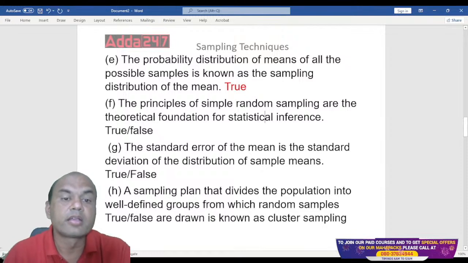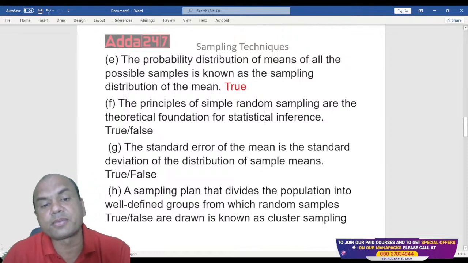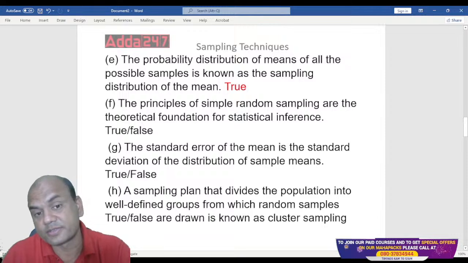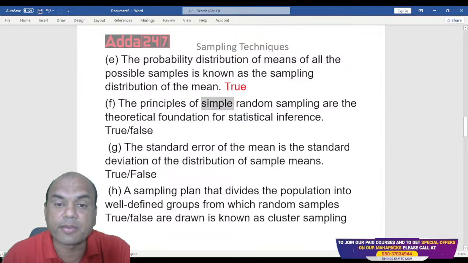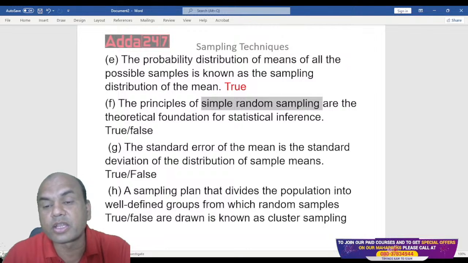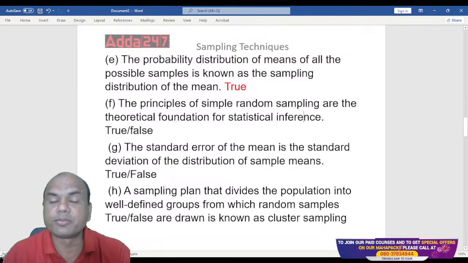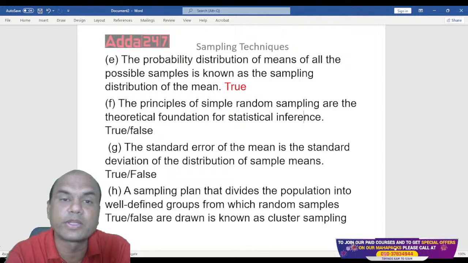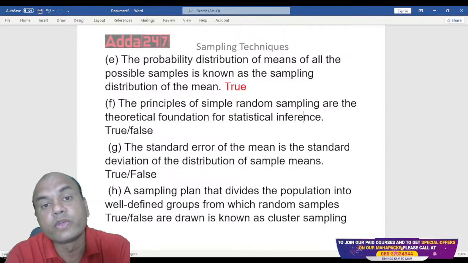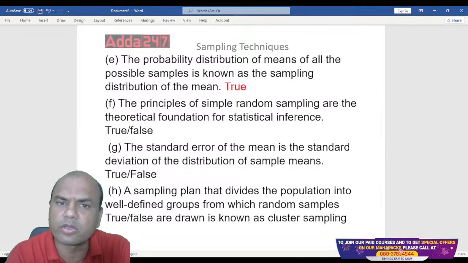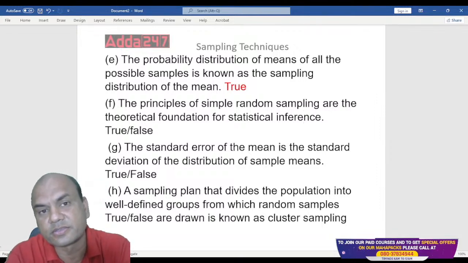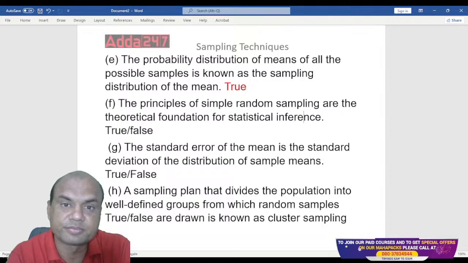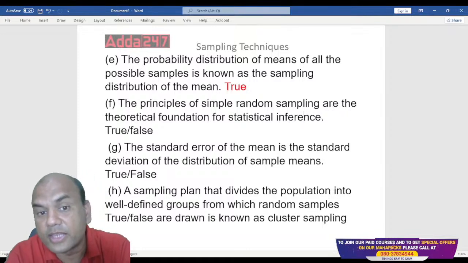Got it? Next one. The principles of simple random sampling are the theoretical foundation of statistical inference. What is this? Principles of simple random sampling. Just now, what did I tell you? What are the four types of sampling? One is simple random, second is systematic, third is stratified, and the last one is cluster, right? So which one is the best sampling? You can call it the base, the base of any sampling technique or the base of statistics. Among these four, which one is considered as the base? Everyone? That will answer this question also.